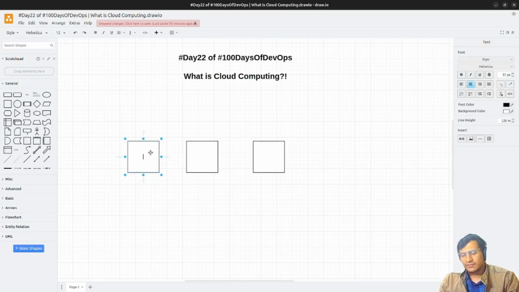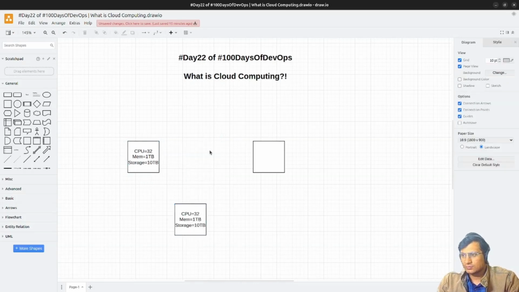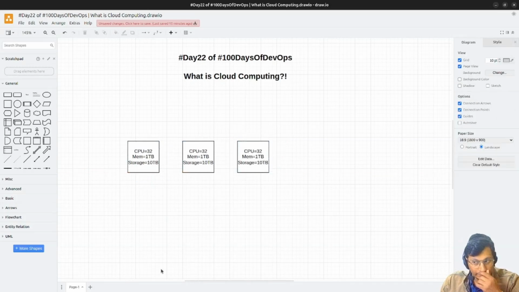Suppose I have three different servers, CPU equal to 32, then we have memory equal to like 1 TB, and then storage equal to, let's just say, 10 TB of storage. So this server I have used. Then here also I have created all these servers, right? This server I have purchased.